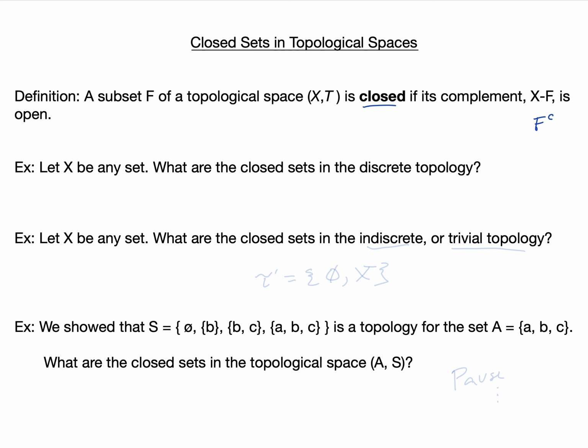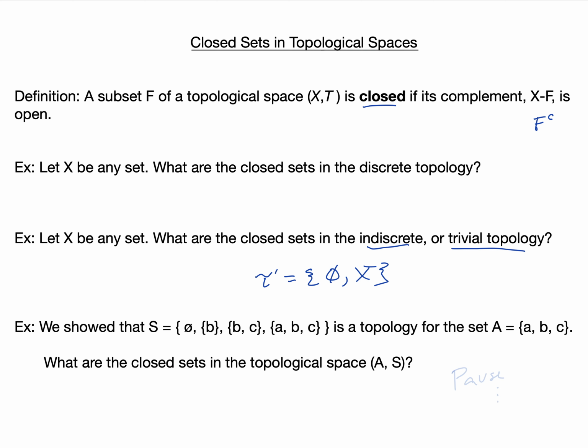Let's let X be any set. So what are the closed sets in the discrete topology for X? Recall that in the discrete topology, every set is open. Secondly, if X is any set, what are the closed sets in the indiscrete topology, also called the trivial topology? The trivial topology, we could call it tau prime, consists only of the empty set and the set X. Those are all of the open sets in the topology tau prime, called either the indiscrete or the trivial topology.